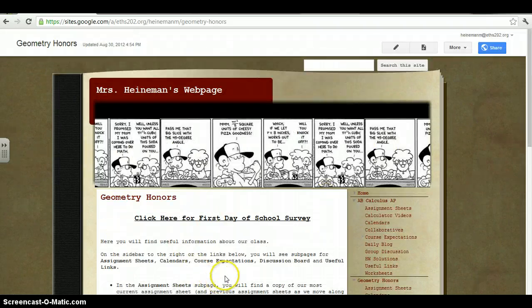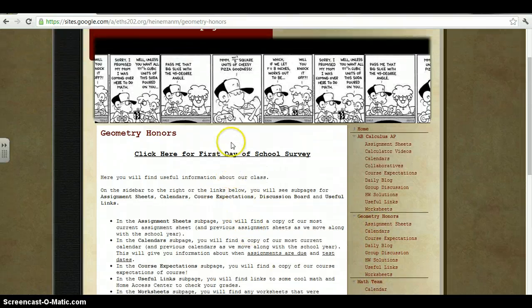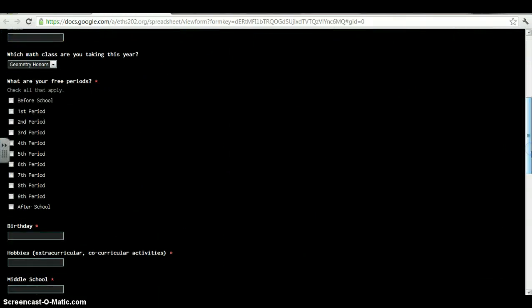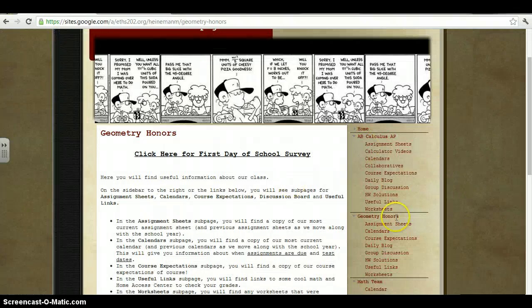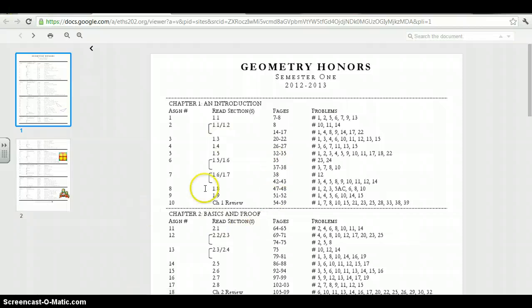On the Geometry Honors homepage, here's some descriptions of the links that we have here. What you'll need to do for me for homework tonight, first day of school, click here for the first day of school survey. It'll take you to a new page and just take you like 5 minutes to fill this out for me. Just really important information. And if you continue to look here, under Geometry Honors, there's other links, for example, to your assignment sheet. You'll get a copy of this, but if you ever lose your copy or just have it in a different place and you have access to the internet, you can always view it here online. And here's your entire assignment sheet for this semester.